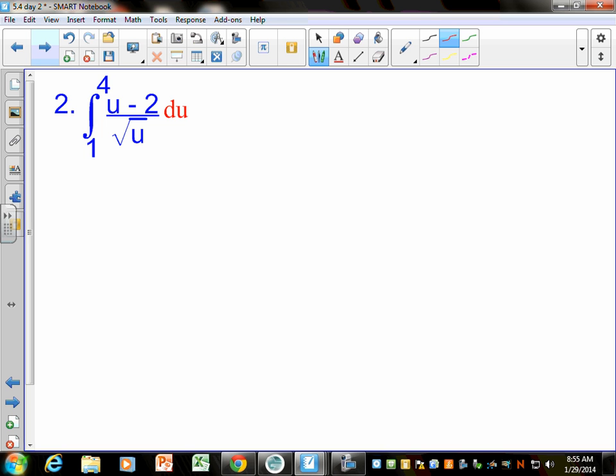We don't. Which means you have to simplify this so that it's not a fraction, so that it's not division. So you have to do some algebra here. This is where the "without effort" is kind of a lie. So could I write this as u minus 2 over u to the 1/2? And then you have options.